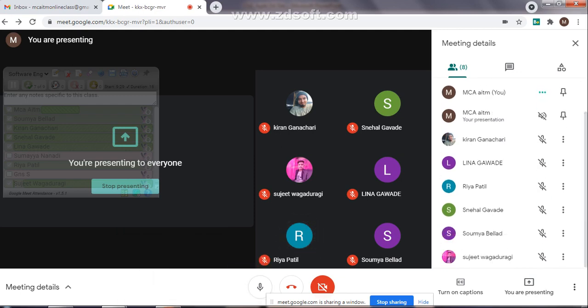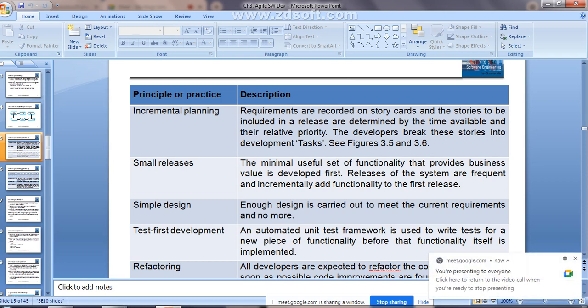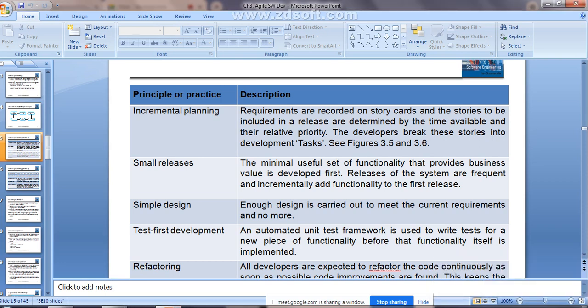Yes, ma'am. Okay, as we were discussing, it is going to give small releases. This is one more principle. As already told, according to the requirement, you are going to give the priority, right? Whatever the special functionalities are, you are going to do those in an earlier increment. That means the minimal set of functionality that gives the first business value will be developed first. Then the releases of the system are frequent and incrementally add functionalities to the first release.